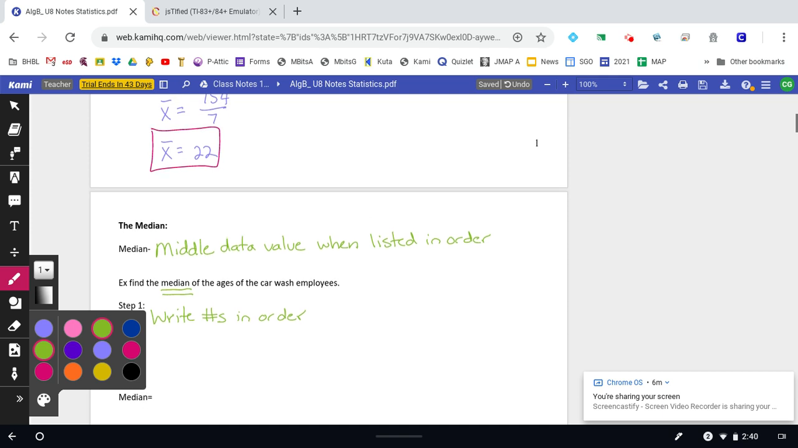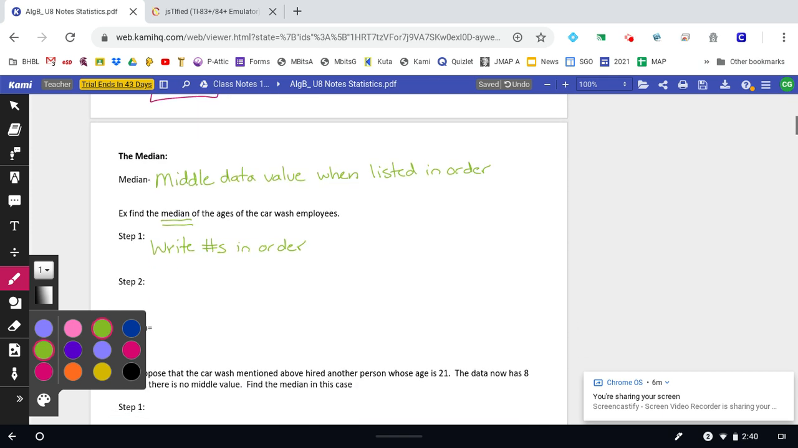So I'm going to take those numbers that we had back there. There was a 17-year-old, another 17-year-old, another 17-year-old, and we had an 18, a 19, a 20, and a 46. 1, 2, 3, 4, 5, 6, 7 of those. Now I want to find the middle number.